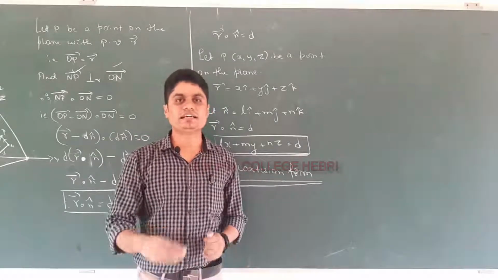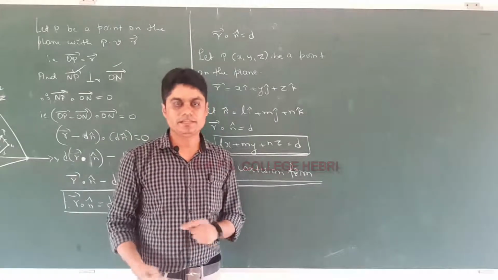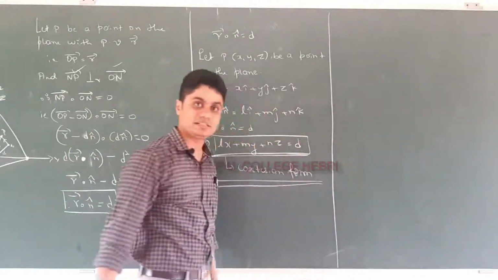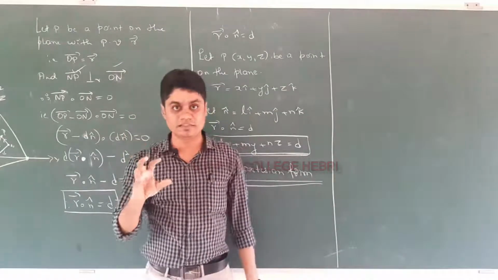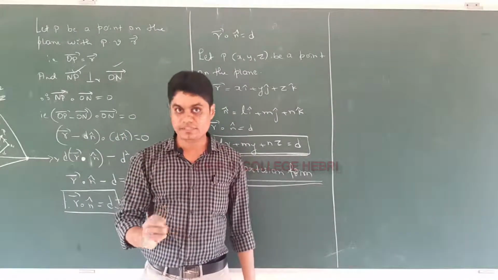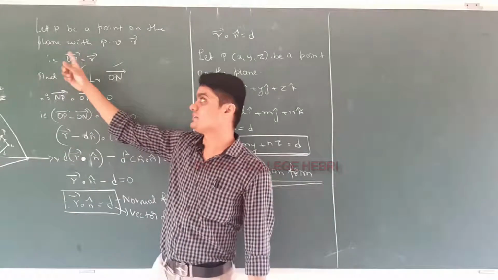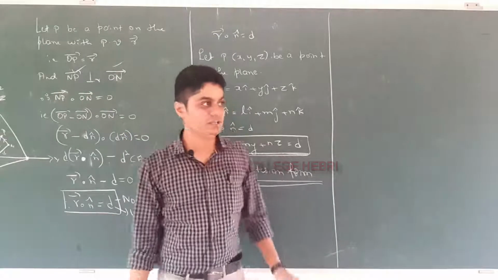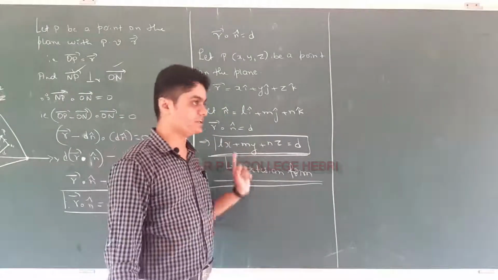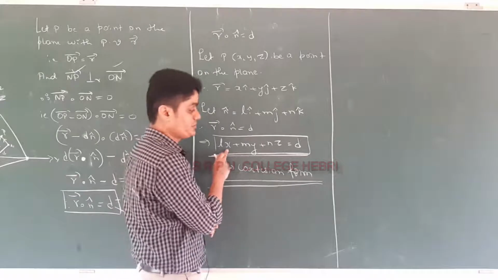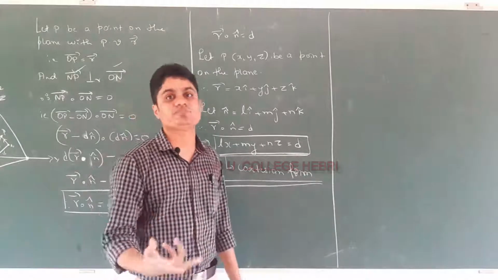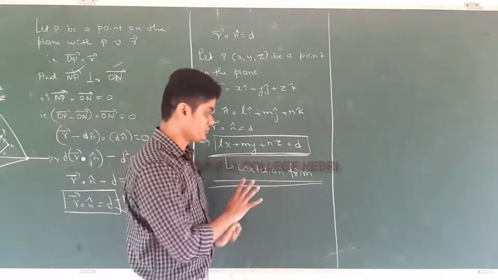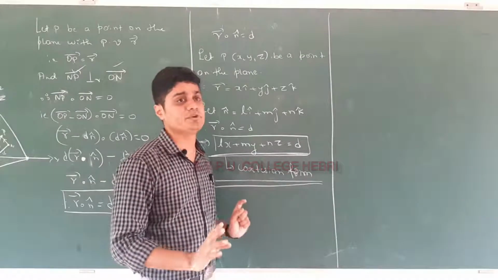So if they ask derive equation of the plane in normal form, then you have to answer up to here for 5 marks. So first the normal vector, perpendicular distance from the origin, normal vector, unit normal, then vector on, then take the dot product between vector np and on equal to 0. You will get the vector form. Using vector form you can get the Cartesian form. Here you can observe this is a linear equation in terms of x, y, z. Any linear equation in terms of x, y, z always represents a plane, equation of the plane. Got it what I am telling? So this is a very important derivation.